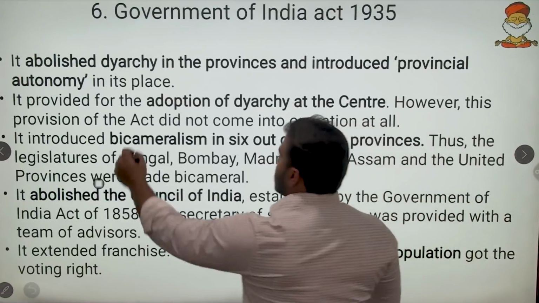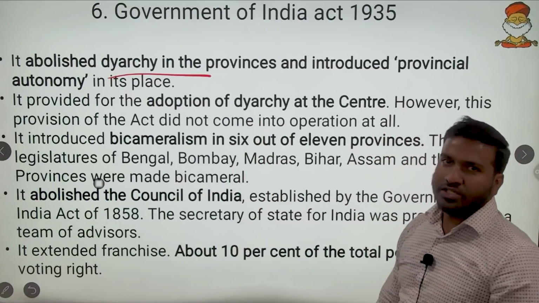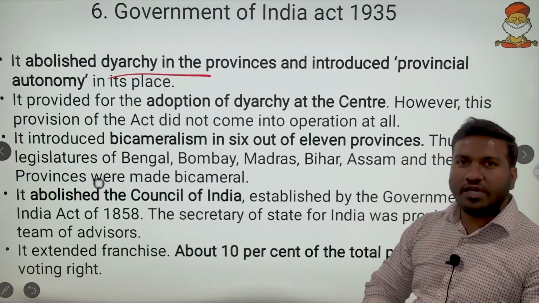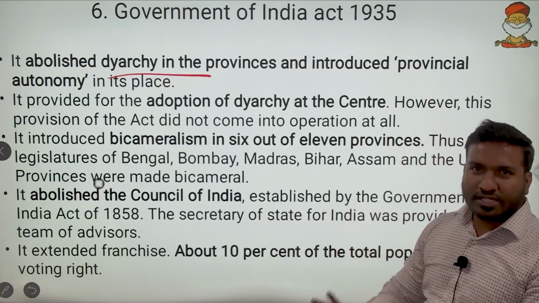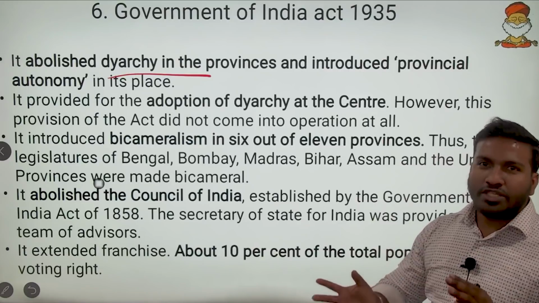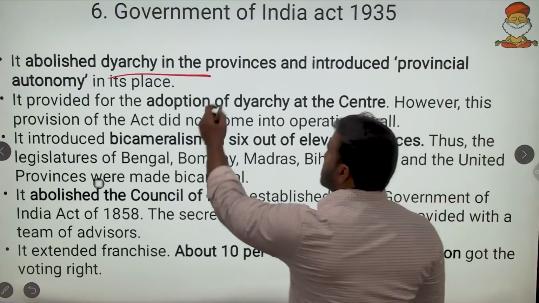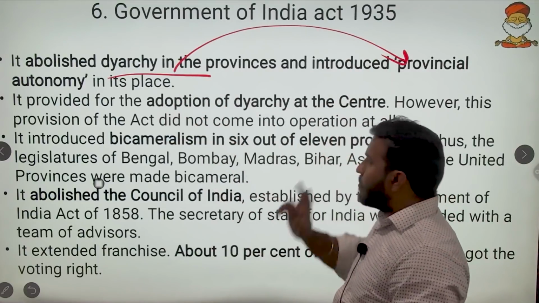It abolished dyarchy in the provinces and introduced provincial autonomy in its place. Abolishing dyarchy means there are no transferred and reserved subjects. Everything is amenable to the state legislature. So the Governor is not deciding anything without consultation with the legislature. This means provincial autonomy.